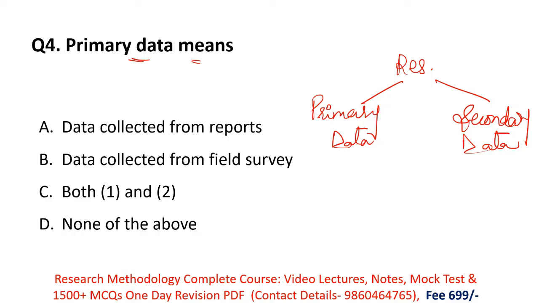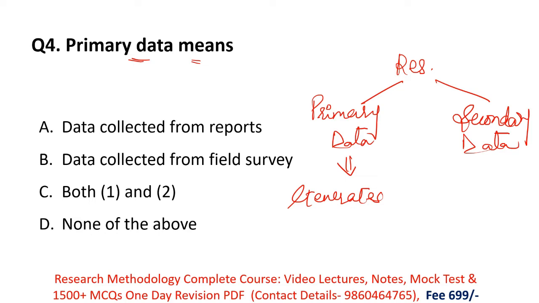So what is primary data? In primary data, the researcher generates the data by himself, like by doing research, by doing surveys, by filling questionnaires.